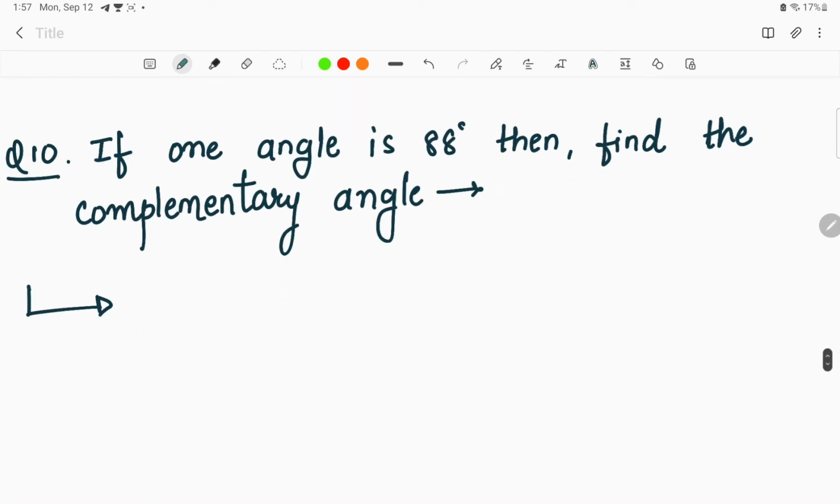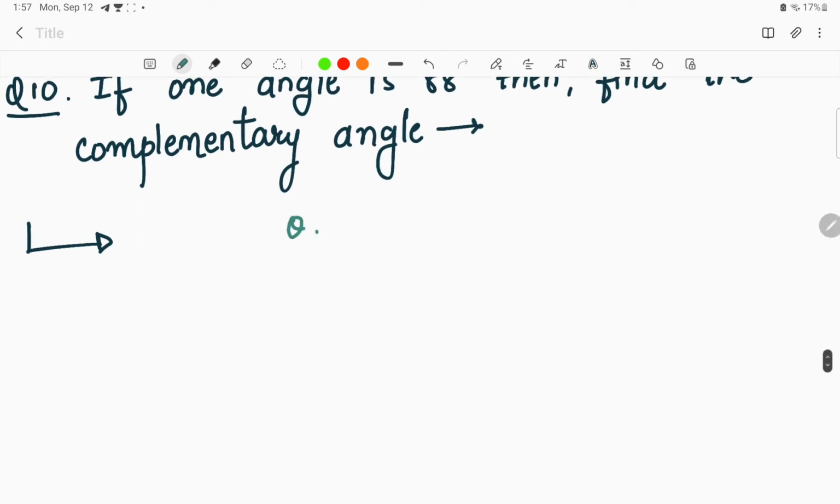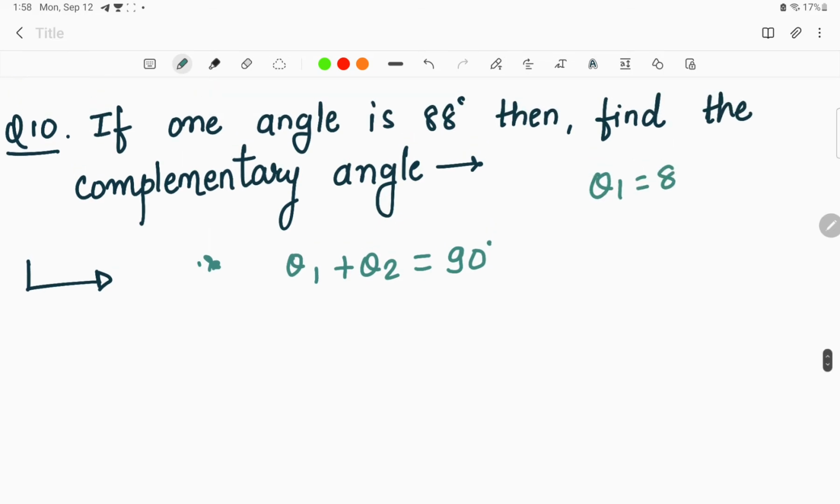If one angle is 88 degrees, then we have to find the complementary angle. We are finding out the complementary angle when one angle given here is 88 degrees. As we know, complementary angle means theta 1 plus theta 2 is equal to 90 degrees. If we are going for the supplementary angle, what will we take? Theta 1 plus theta 2 is equal to 180 degrees, right? For complementary angle, theta 1 plus theta 2 is equal to 90 degrees. Now theta 1 is given, for example, as 88 degrees. We have to find theta 2.